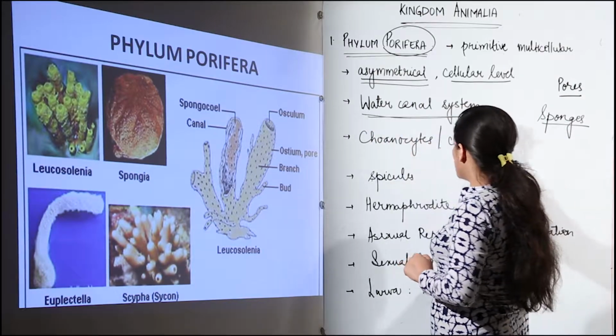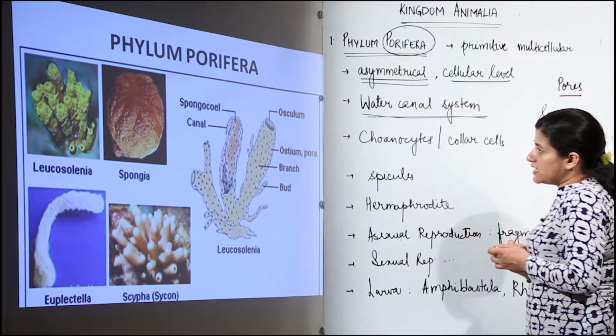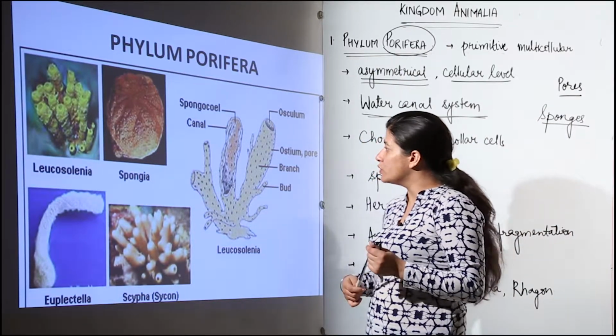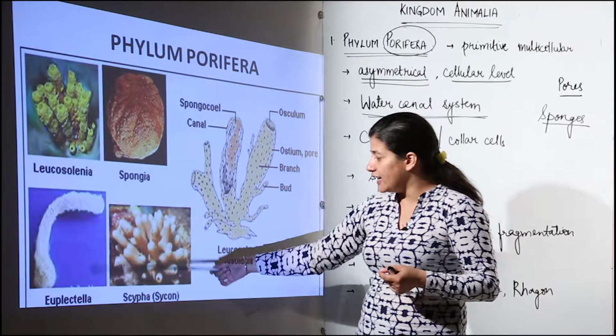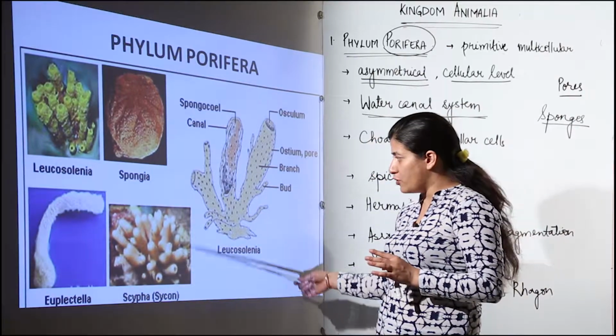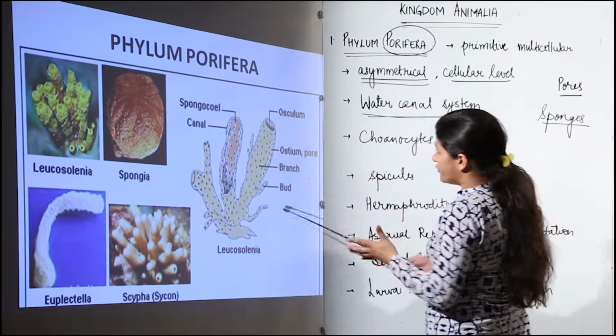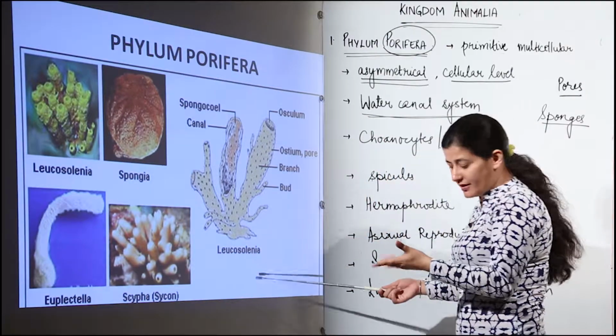Before we go into water canal system, let us see the few examples that are here. One is spongilla, other is leucosolenia, we have euplectella, we have scypha. These are the sponges, they are marine, few of them are freshwater, and most of them are marine.